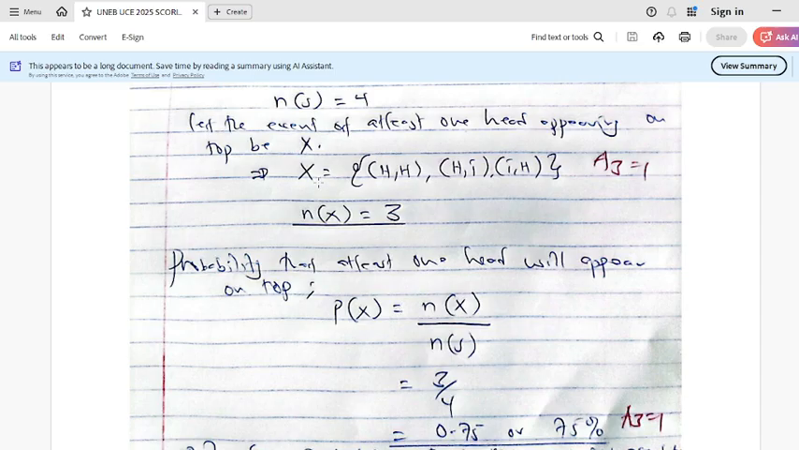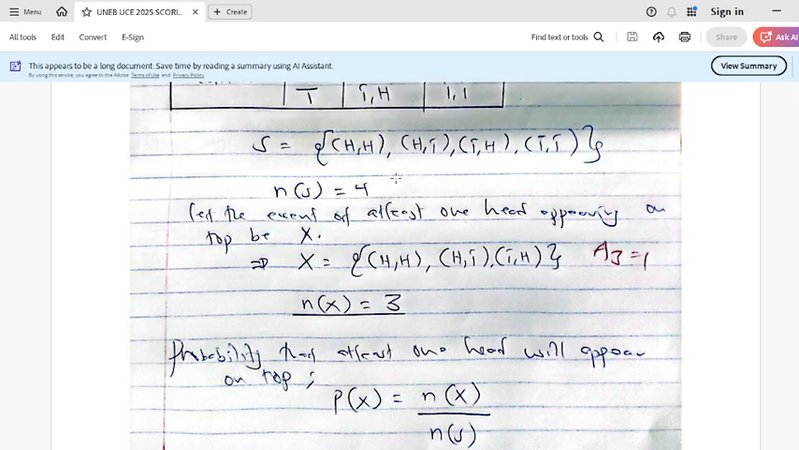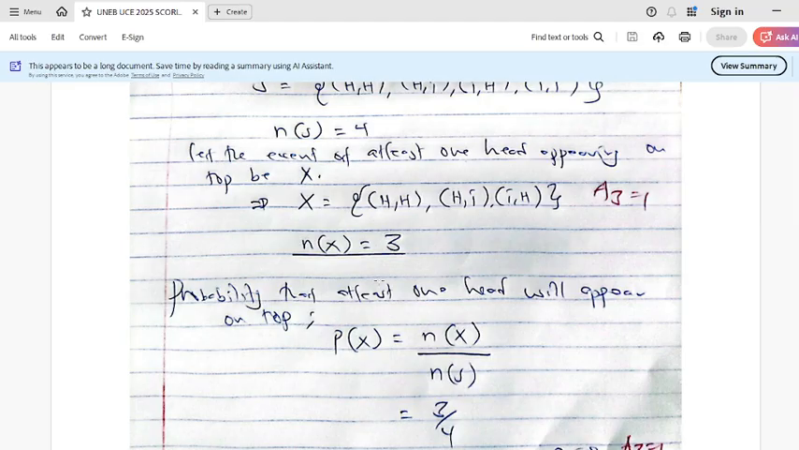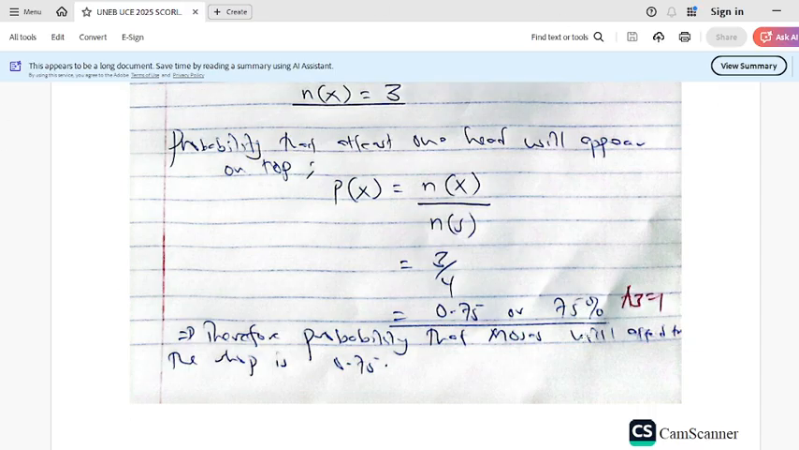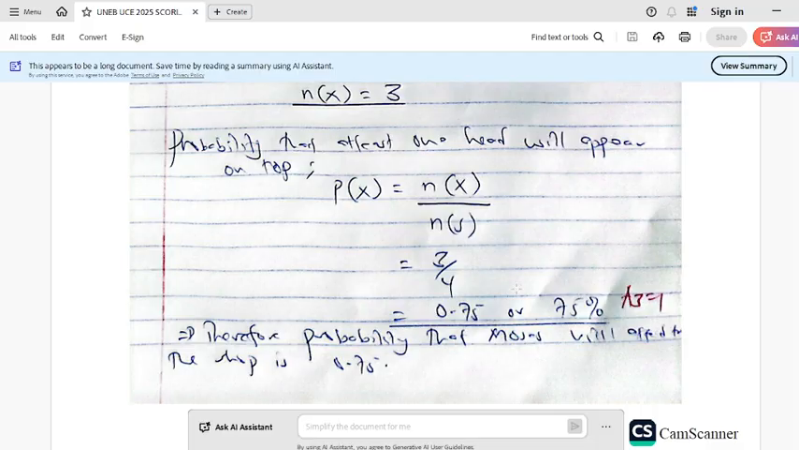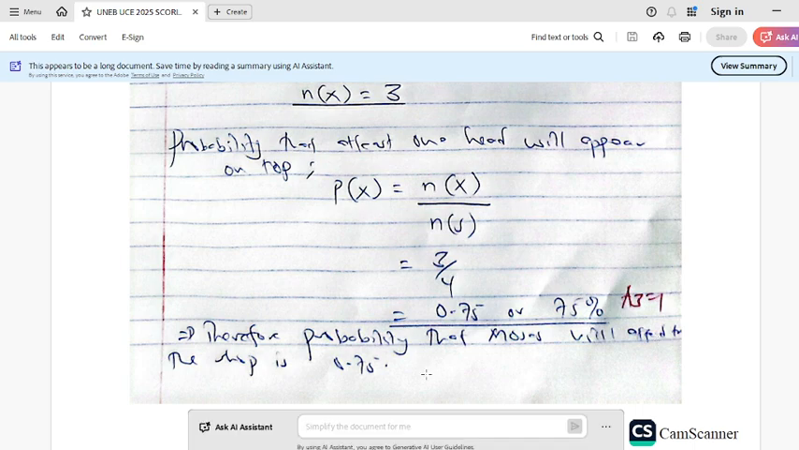Now we are coming to the probability issue. After getting the total number of possible outcomes, that's for the sample space, and the number of possible outcomes for one head being on top, we shall get 3 over the total, which is 3 over 4, giving us 0.75 or 75%. Therefore, that is Moses' probability. Remember, Moses, the one with the condition that one head appears on top. So the probability that Moses will attend the shop is 0.75.